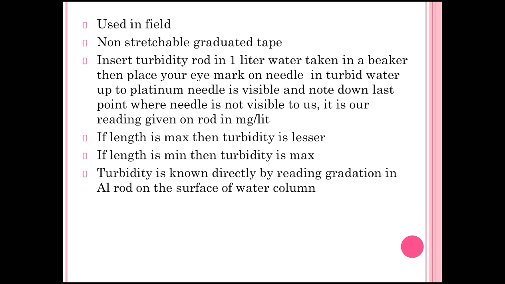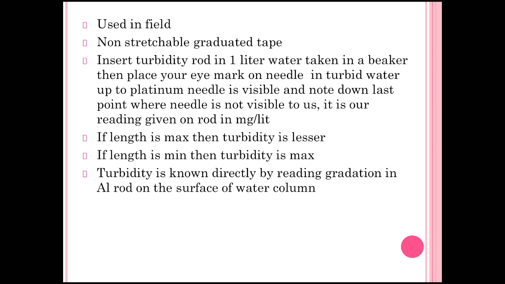Then this turbidity rod is inserted in 1 liter of water taken in a beaker. Then place your eye at the mark and look at the platinum needle in the turbid water until it is visible, and note down the last point where the needle is not visible to us. It is our reading given on the rod in milligram per liter.